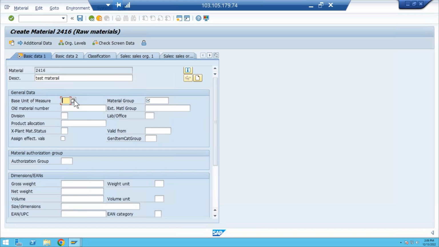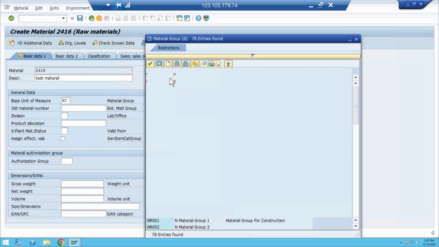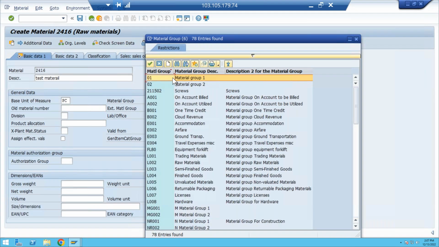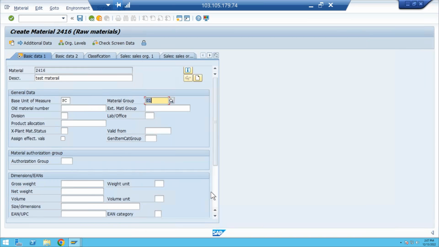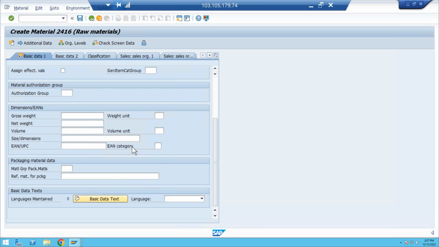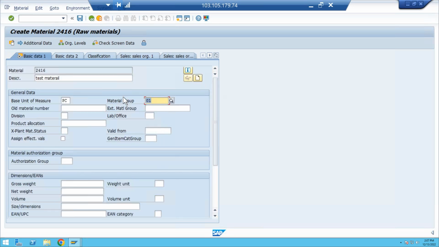So if I go to the drop down, n number of base units of measure will be there. I'm going to PC. So go to the drop down, material groups. So this is material group 1, 01 material group. The remaining looks the same. So basic data 1 looks the same.